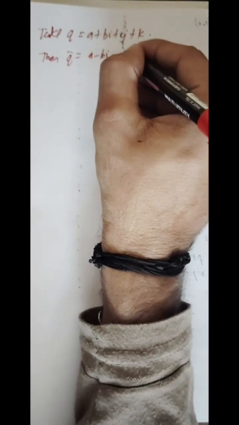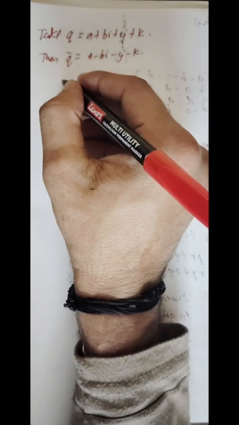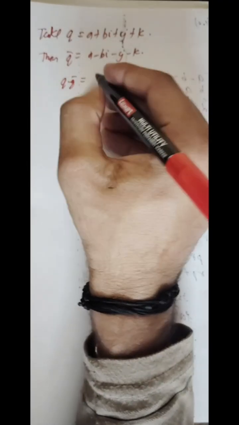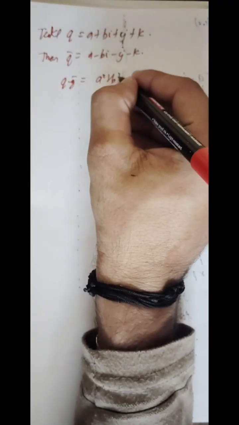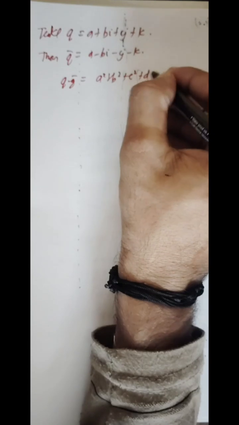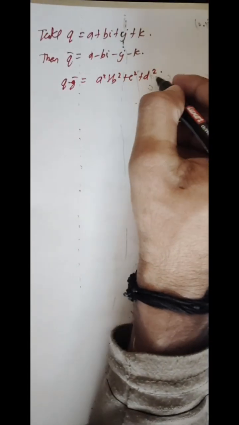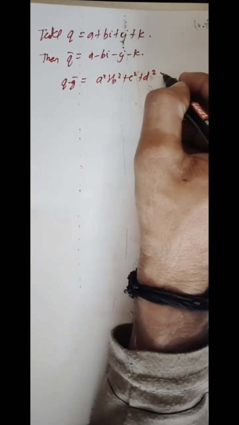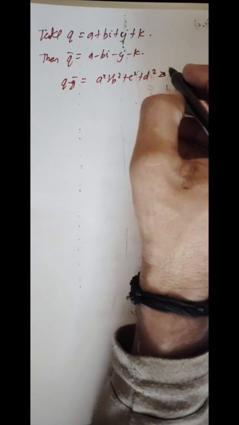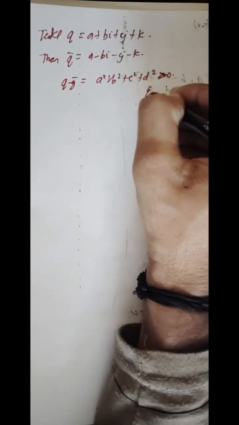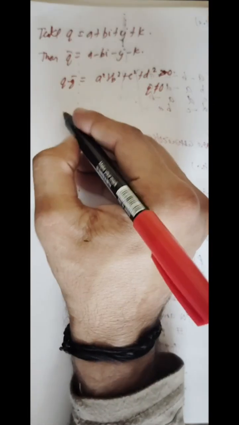Then your q bar is equal to a minus bi minus cj minus dk. So your q into q bar is equal to a square plus b square plus c square plus d square. This is greater than or equal to 0, it can't be 0.